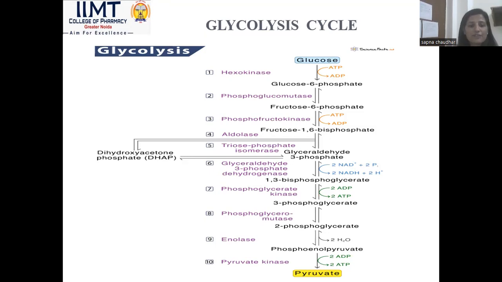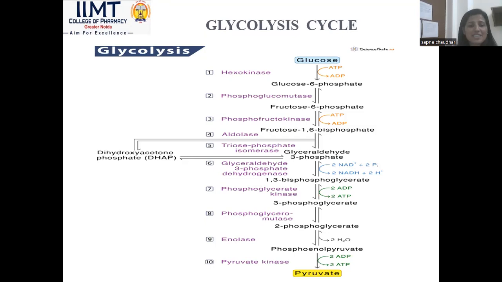In stage 4, the aldolase enzyme converts fructose 1,6-bisphosphate to glyceraldehyde 3-phosphate and dihydroxyacetone phosphate, which are isomers of each other. A reversible conversion of DHAP and GAP takes place with the help of the enzyme phosphate isomerase. We can consider this as stage 5. Triose phosphate isomerase converts dihydroxyacetone phosphate to glyceraldehyde 3-phosphate.